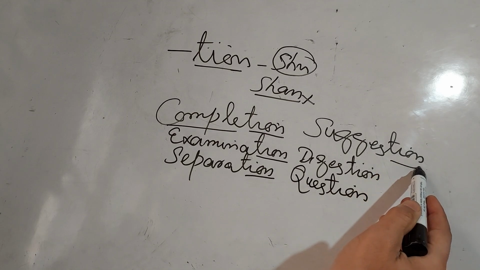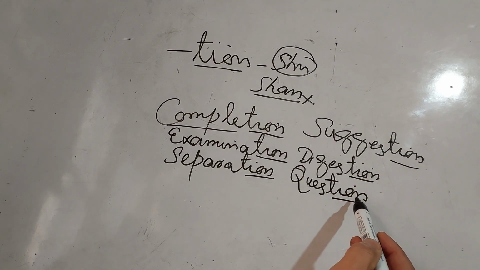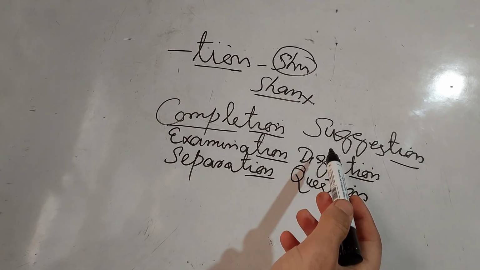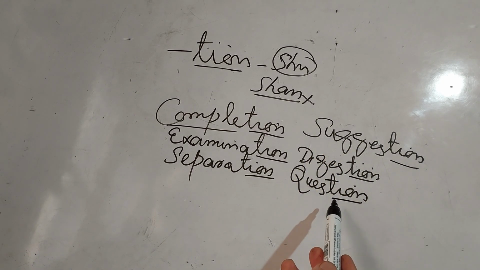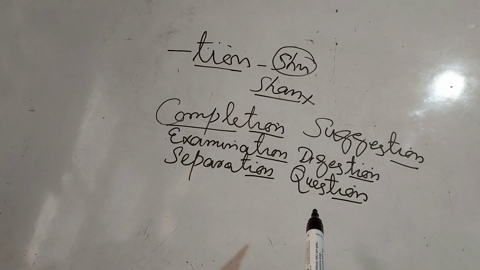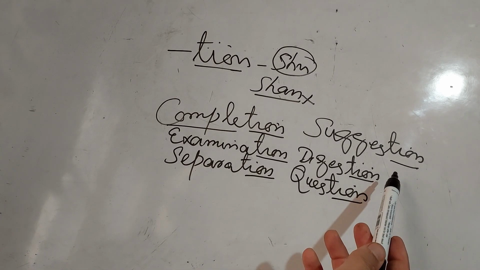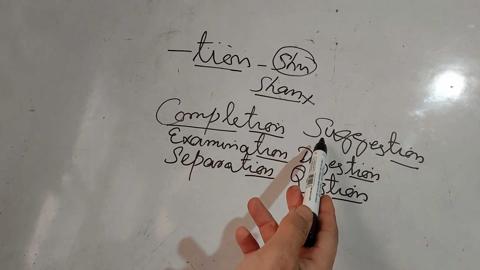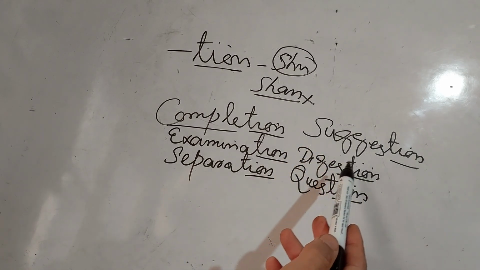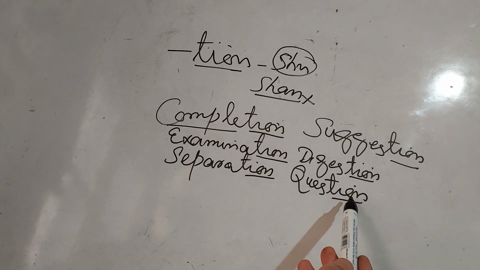All of these words have tion in the end, but we cannot read it shun. It is wrong pronunciation of these words. The real pronunciation is suggestion, digestion, question.